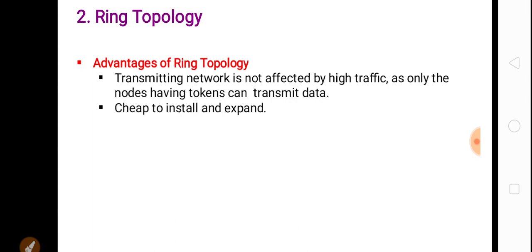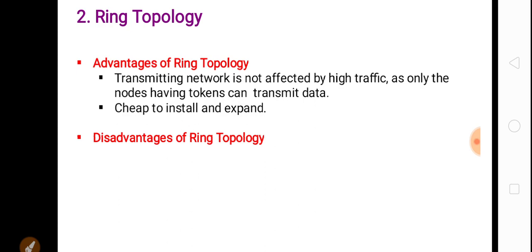Second, it is cheap to install and expand. If you want to install the ring topology, it is cheaper, and if you want to expand the topology by adding one or two more devices, we can easily add the device by connecting only the two ends of the devices.